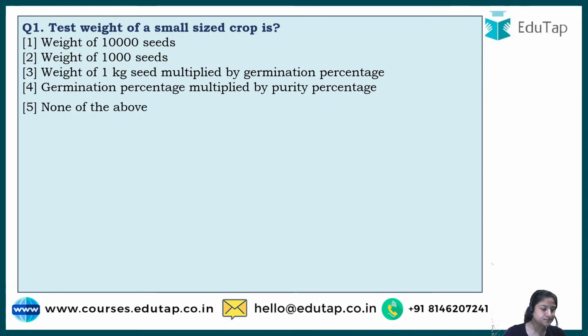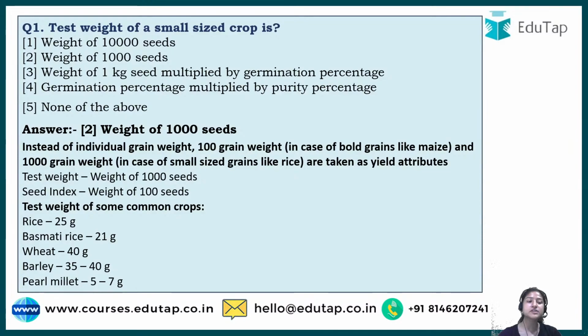Good evening Pooja. Yeah, so the correct answer to this question is option 2, that is weight of 1000 seeds. Now first of all, before understanding which crop has what test weight, let us understand what a test weight is. Grains are quite small in size, so we cannot weigh them individually. That is why we weigh them in bulk. That is the simple meaning of test weight.